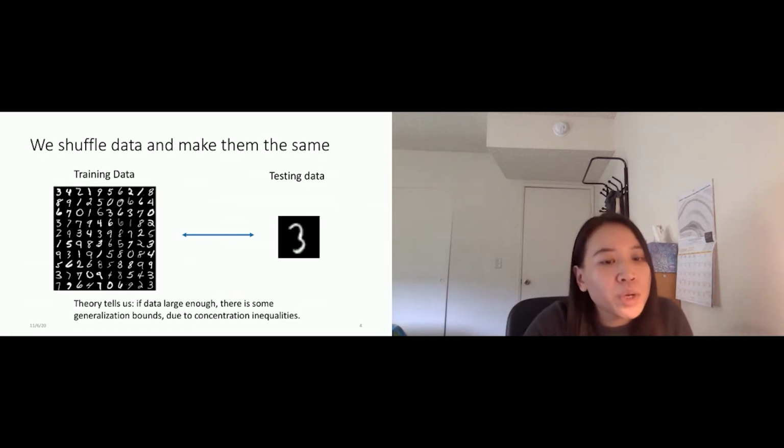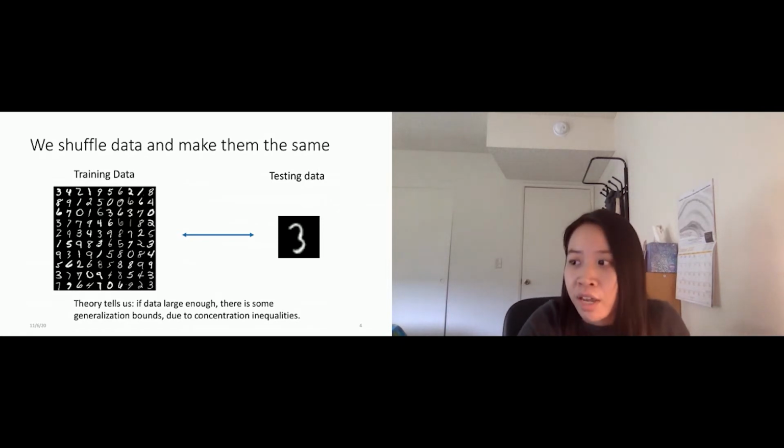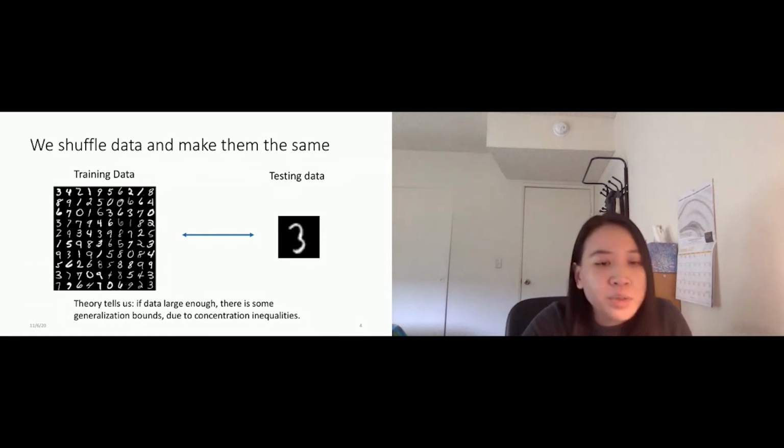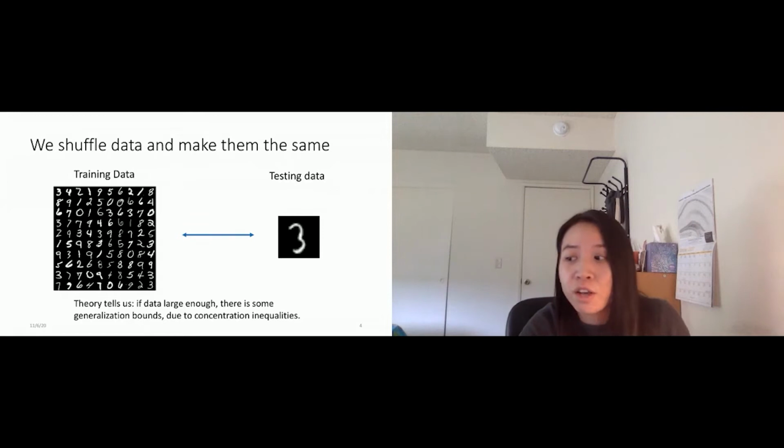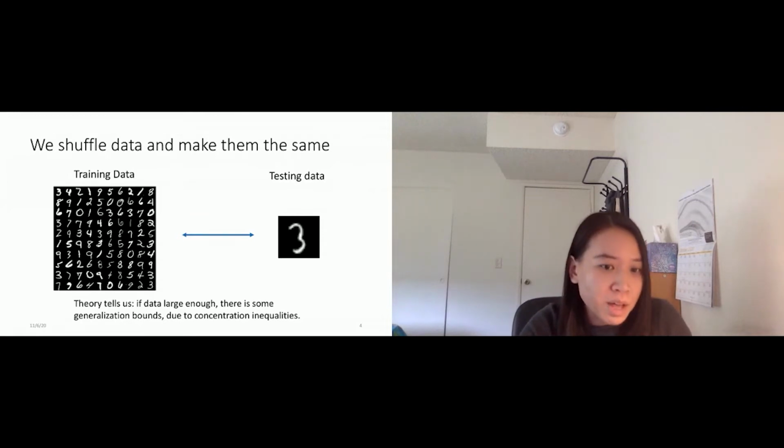The way we do it is we collect some data and just shuffle them randomly. And theory tells us that if the data is large enough, there are generalization bounds due to concentration inequalities. So that means if the training and testing are similar enough, we can guarantee our performance on test data.